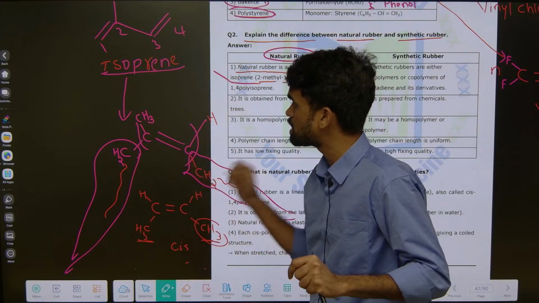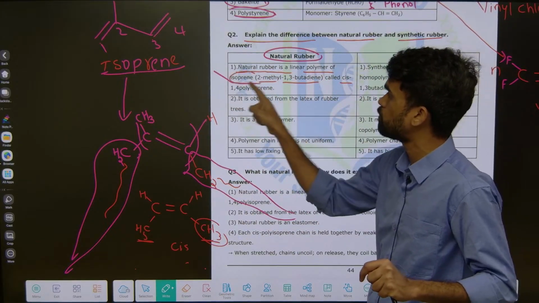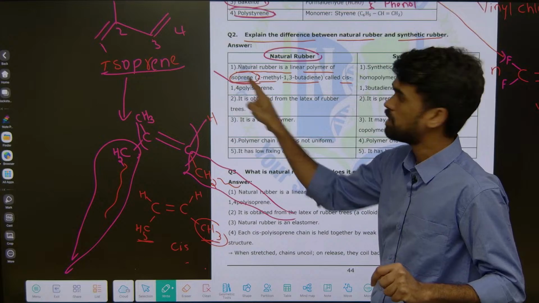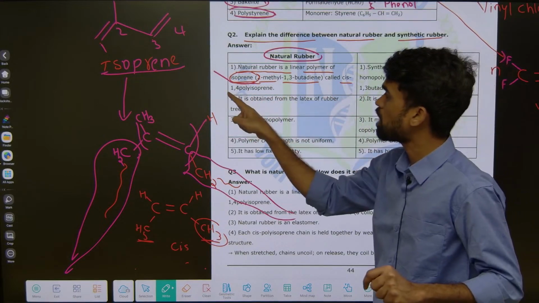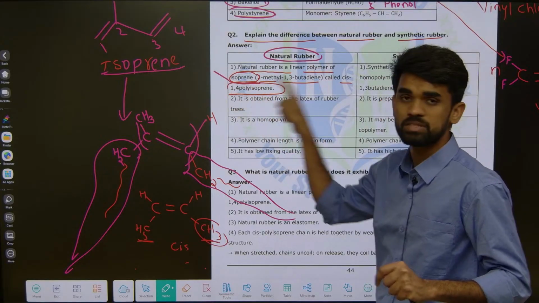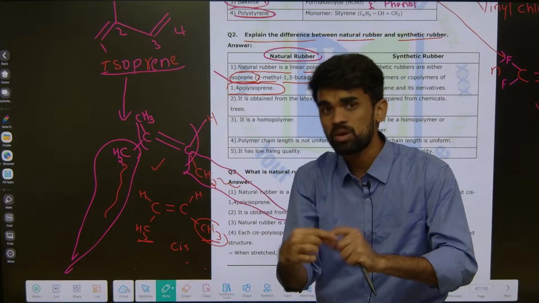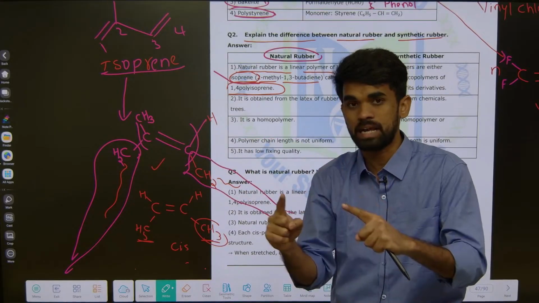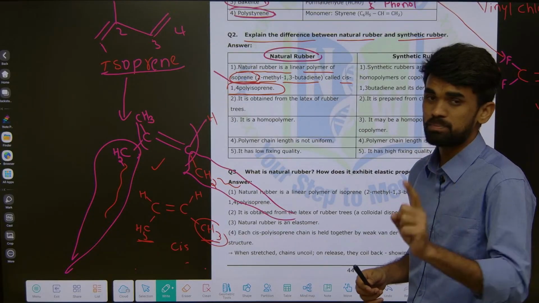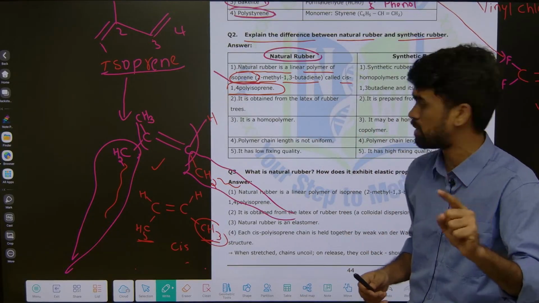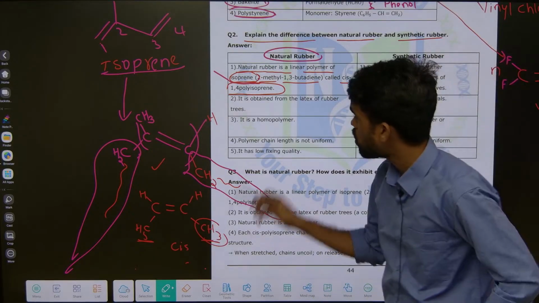So how do we get this cis polyisoprene? Natural rubber is a linear polymer of isoprene. This is the structure of isoprene. Upon polymerization it gives 1,4 polyisoprene, cis 1,4 polyisoprene. Only the cis isomer is called natural rubber, not trans polyisoprene. Remember.